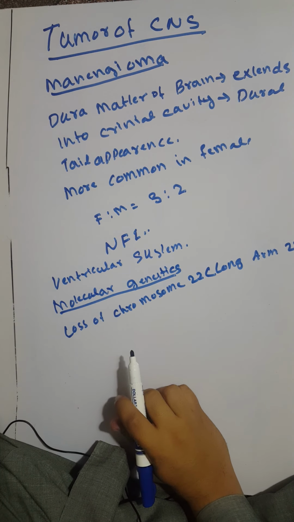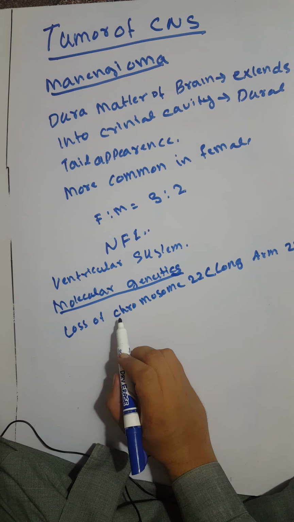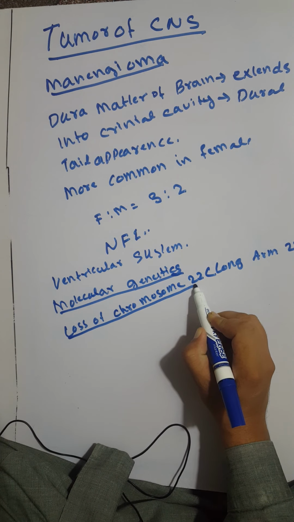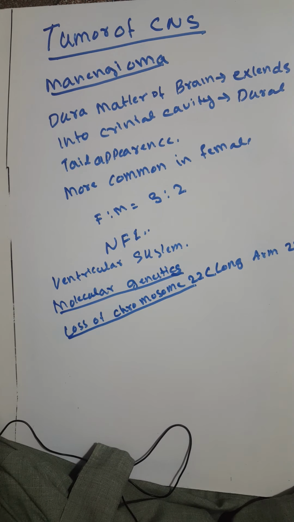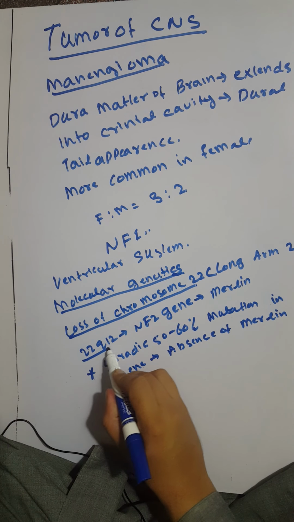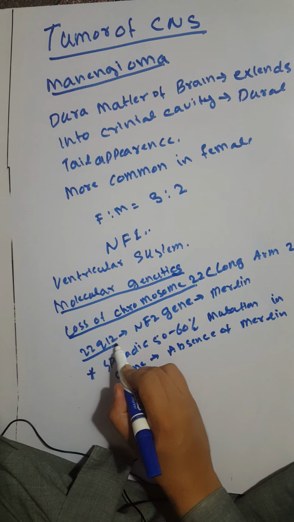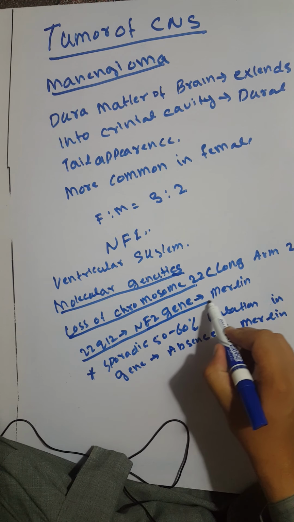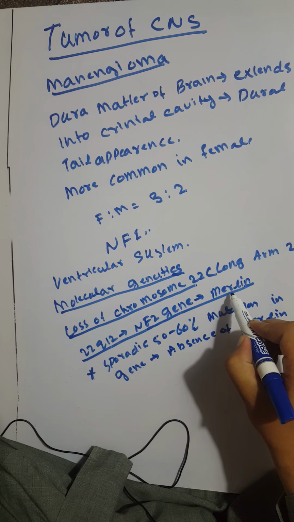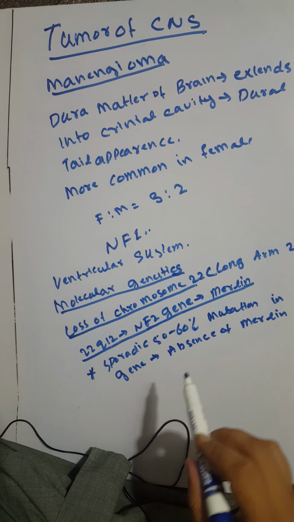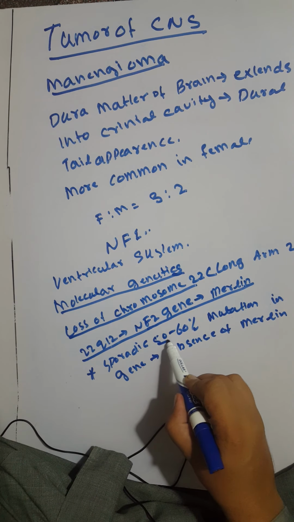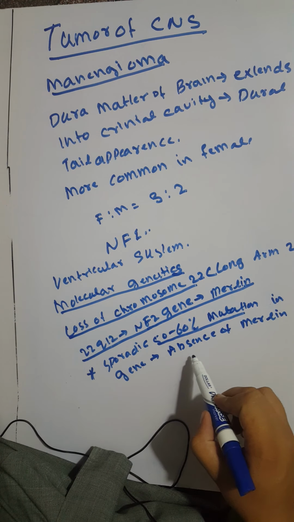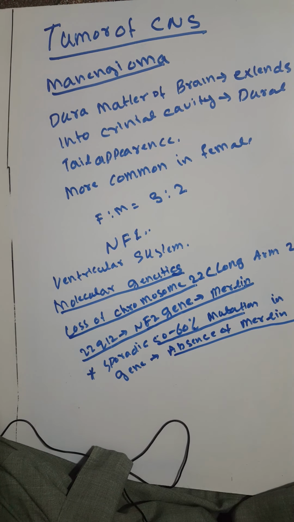Now we are talking the molecular genetics for meningioma. In the meningioma, there is loss of chromosome 22, especially the long arm, that is 22q. The 22q12 region has the NF2 gene which is responsible for the synthesis and regulation of protein called merlin. In sporadic cases, 50 to 60% mutation in the NF2 gene occur and there is absence of merlin protein.